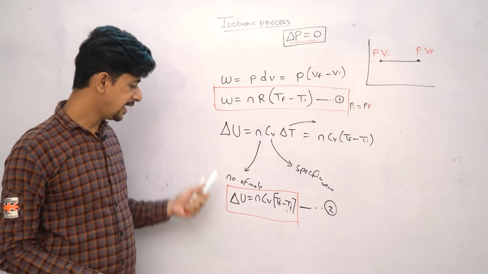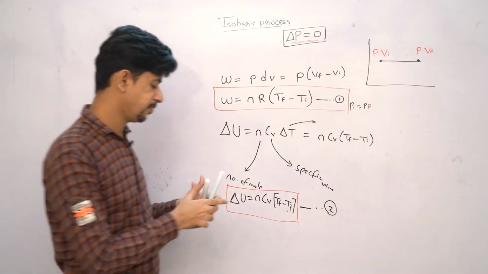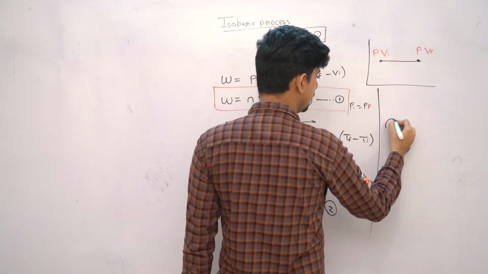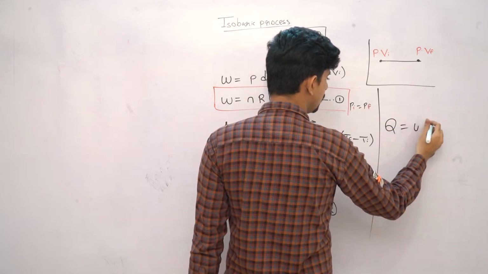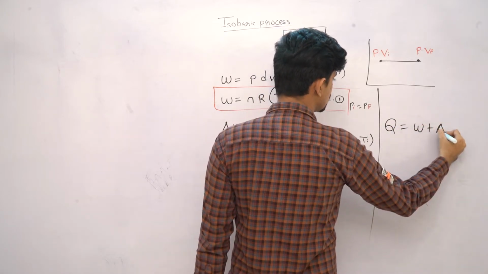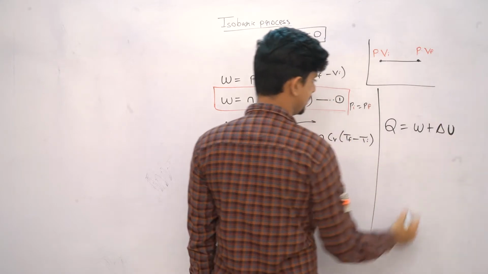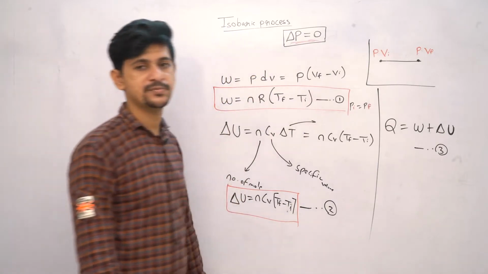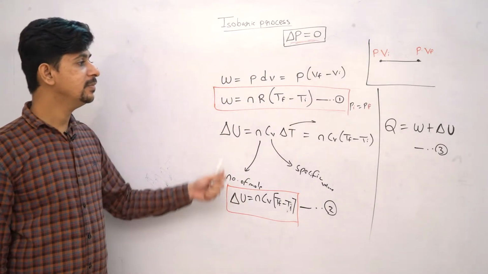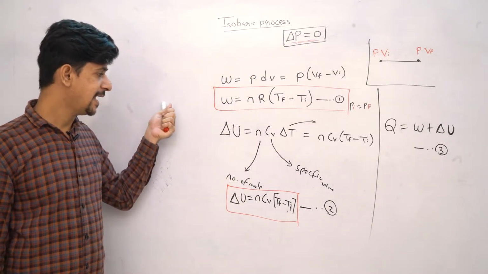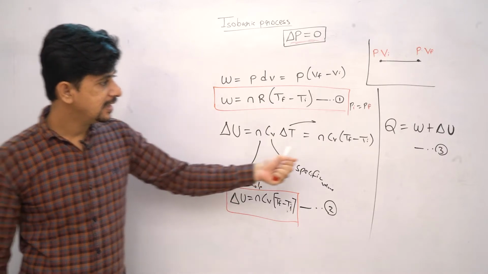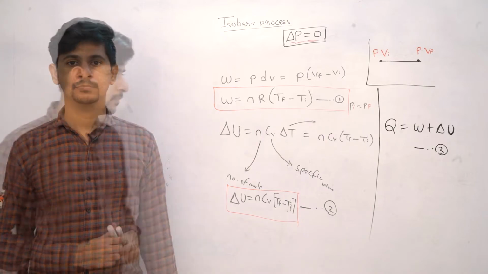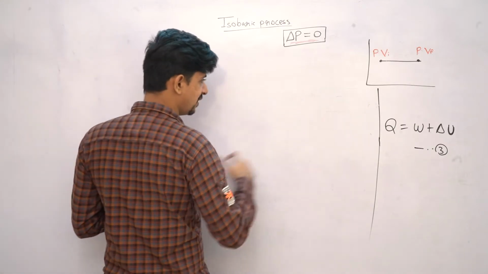Now we have work and internal energy, but from first law of thermodynamics we know that Q is equal to W plus change in internal energy. Let me name this equation 3 just for reference. Now we'll be substituting equation 1 and equation 2 in this equation.